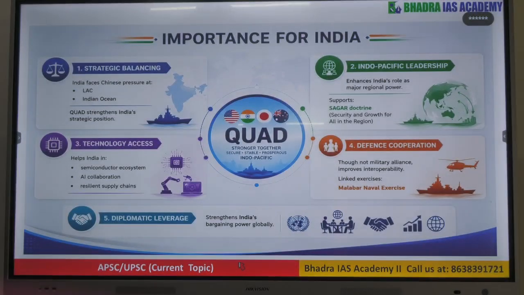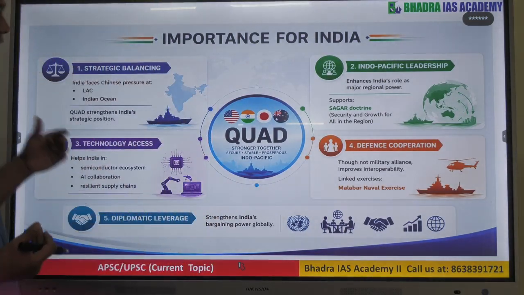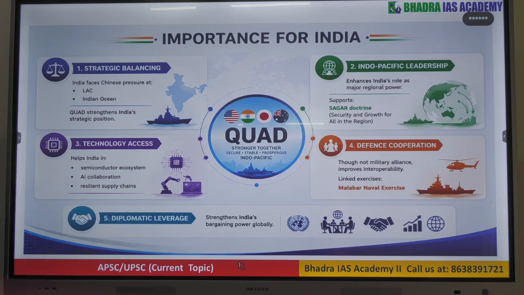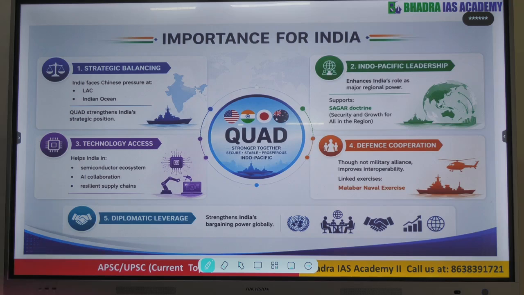Now if you talk about why and how Quad is important for India, from the exam point of view you might get this in the mains paper. First is strategic balance, because India needs to strike a balance against China's overarching power. Then technology access, it helps India in the semiconductor ecosystem and AI collaboration.